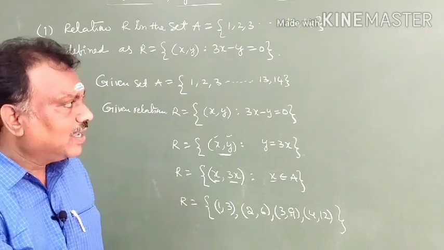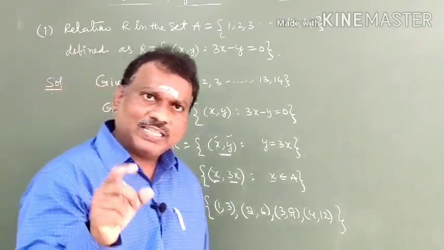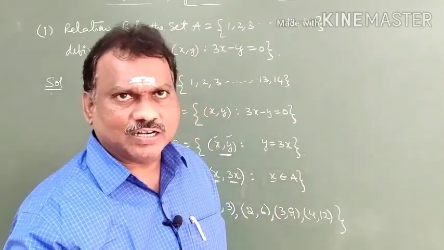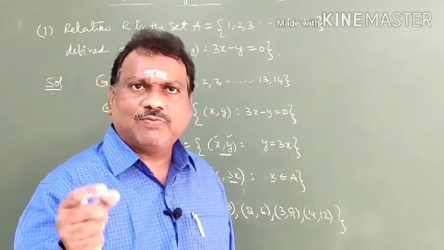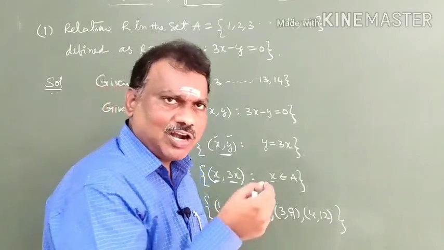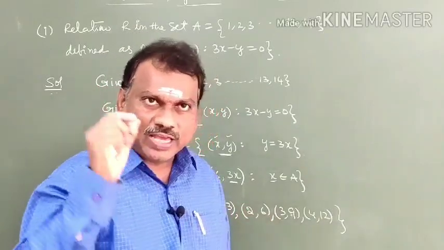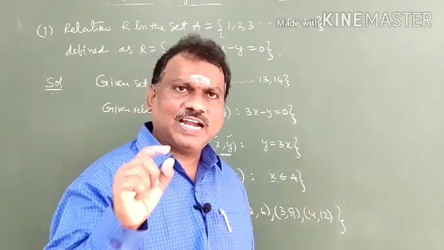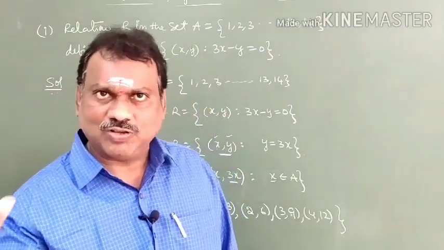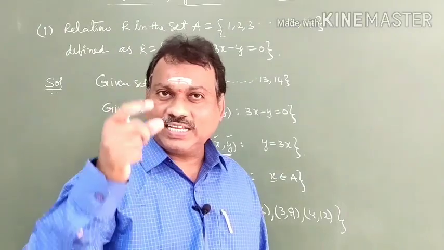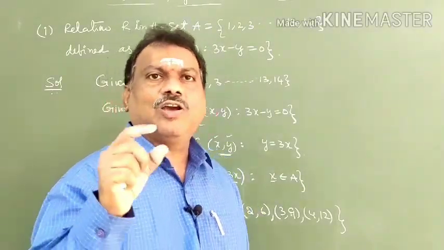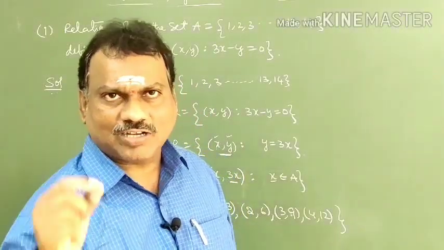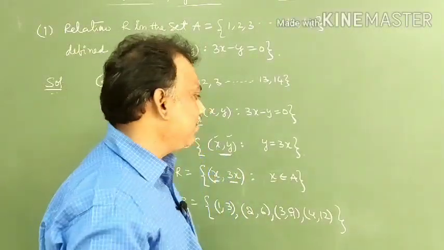Is it clear? One more important thing: if the relation satisfies the property, you just write the definition, it's enough. If it won't satisfy, that means R is not reflexive, and you have to give the reason. That is very, very important. If the relation satisfies, you should write the definition. If the relation does not satisfy, you have to give an example. Why is it not reflexive? Why is it not symmetric? You have to give the example.